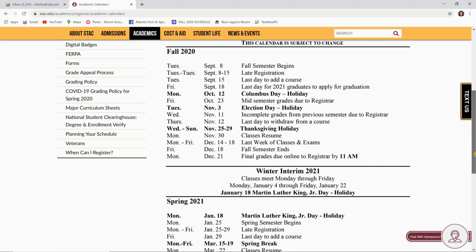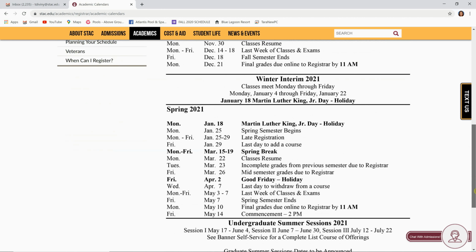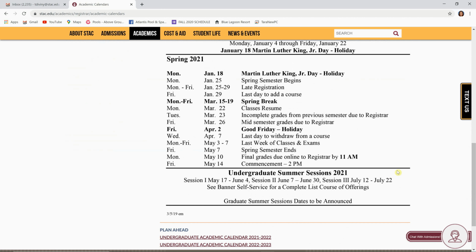Next is your winter interim for 2021, and that begins on Monday, January 4th, and goes until Friday, January 22nd. And then we have the spring 2021 semester. Important date is Monday, January 25th is when the spring semester begins. Monday, January 25th until Friday, January 29th is your late registration. Go to class, determine whether it's the right fit. Your last day to add a course is that Friday, January 29th.